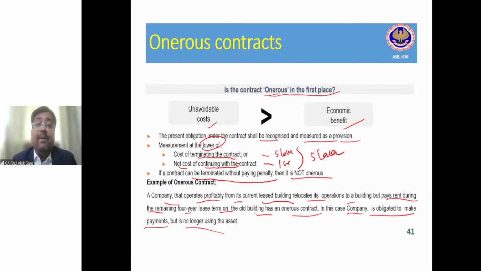So in this case, the company has to create an expense and provision for the next 4 lease rentals as of now, right? If the company exits from the contract, what is the penalty? Penalty is the next 4-year lease rental. If the company continues with the contract, what is the cost? Of course, the next 4 lease rentals. What is lower? Both are the same number. So the company has to create a provision for the next 4-year lease rentals, right?